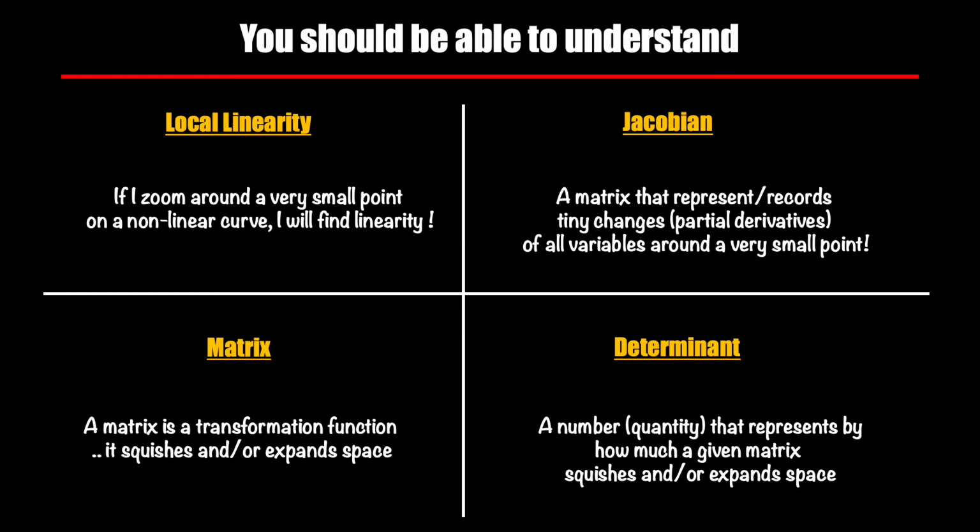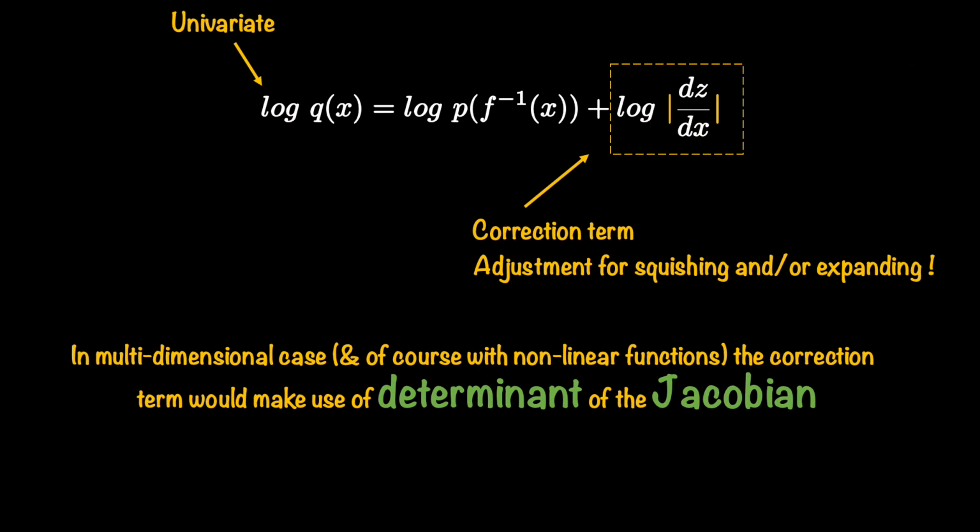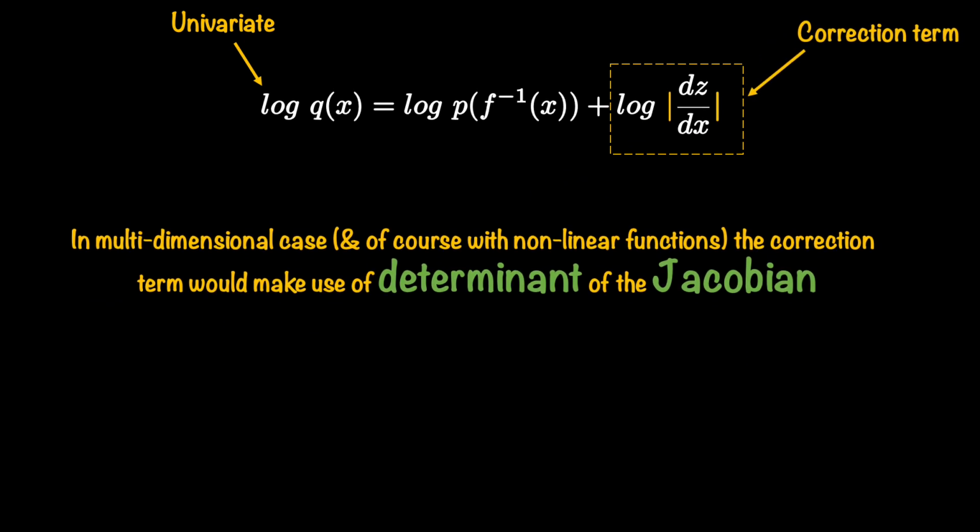Moving on with an assumption that you do understand these concepts. We can now reason that in high dimensional space and when using nonlinear functions, the correction part, which is basically the adjustment for squishing and expanding probability space, is given by the determinant of the Jacobian. This all being said, we are now ready to write our density equation for the high dimensional space as well. And here it goes.